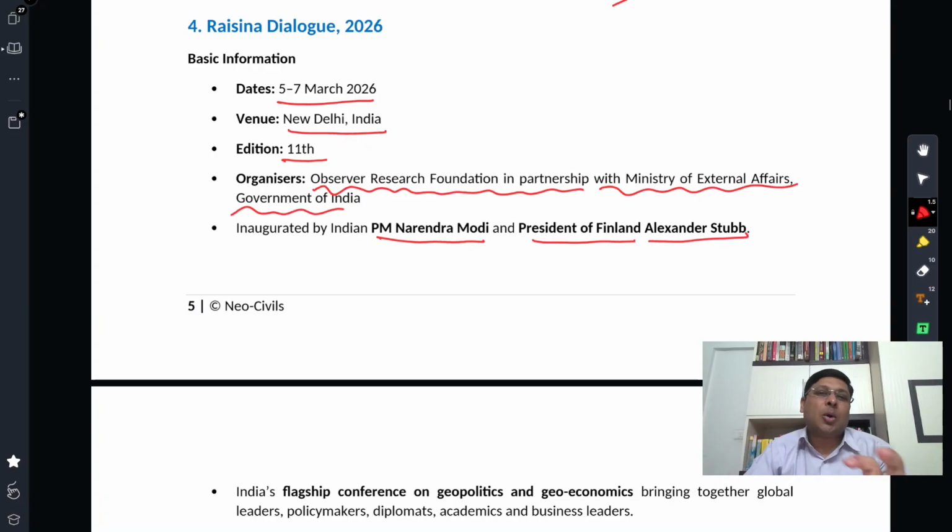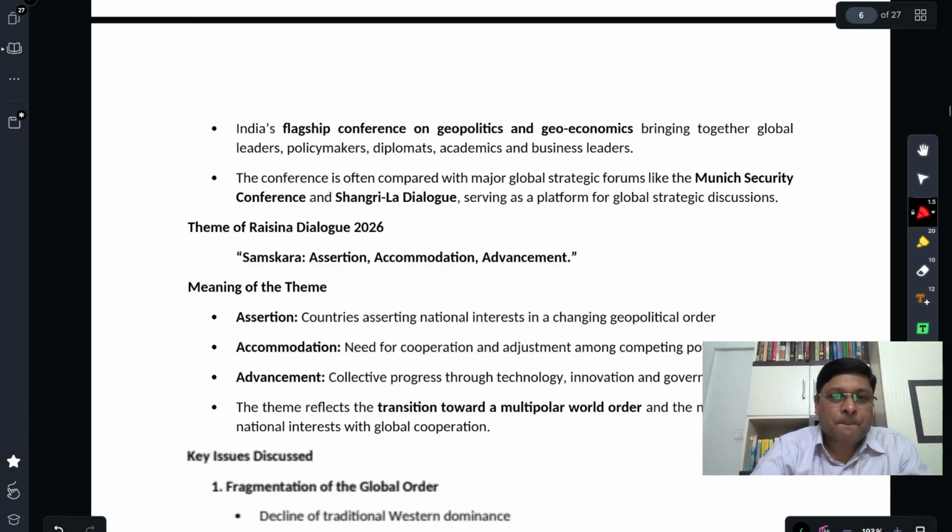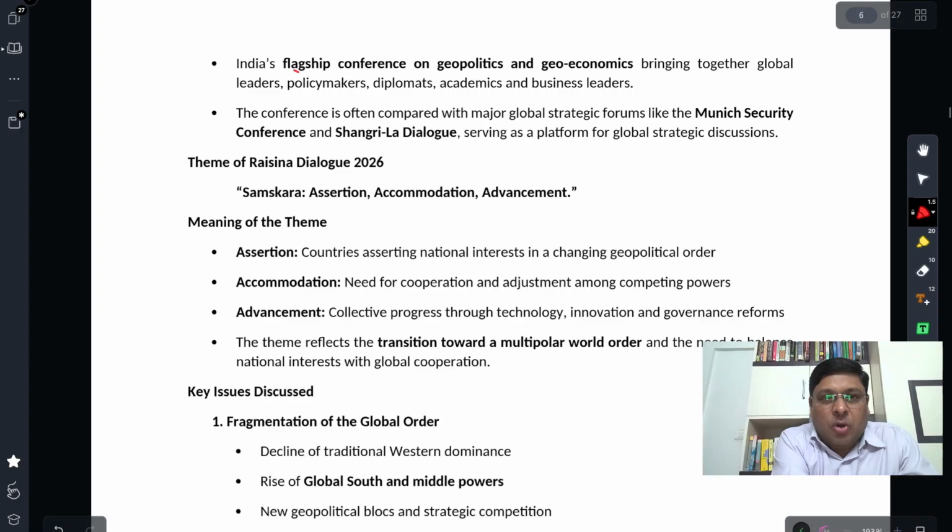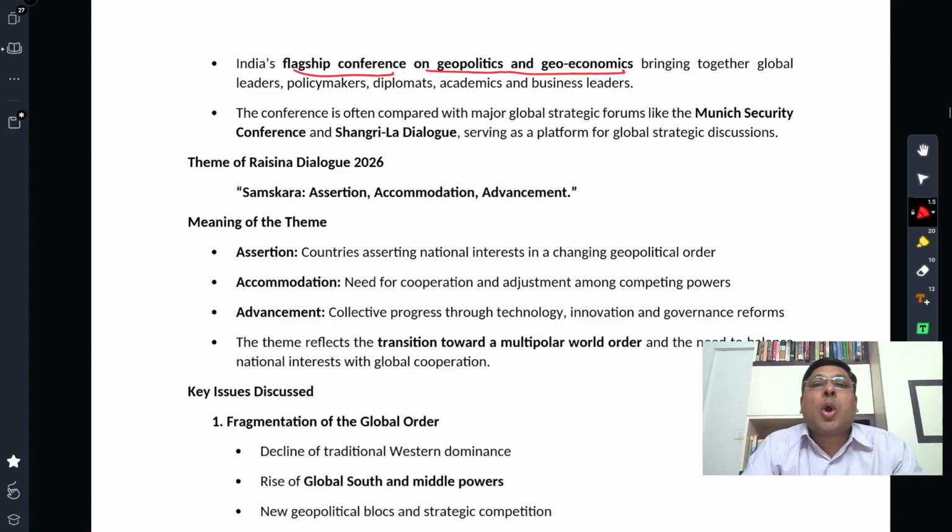So this is how UPSC sometimes frames questions in prelims. Who inaugurated Raisina Dialogue 2026? Our Prime Minister Narendra Modi and President of Finland, Alexander Stubb. India's flagship conference on geopolitics and geoeconomy. What is Raisina Dialogue?